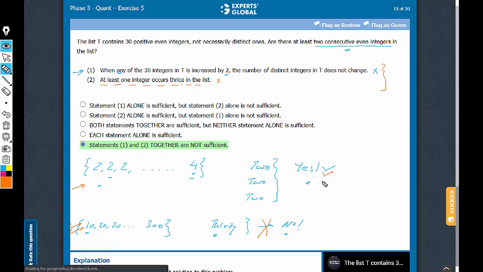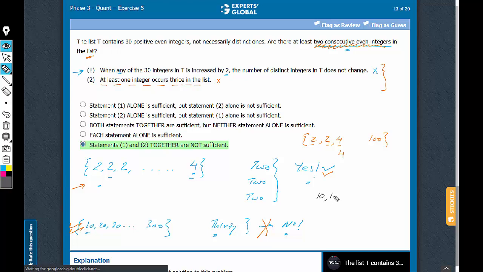See, the point is very simple. If there is a set, if there's something like say 2 and something else, let's say at the end we have 100, and if a 2 is repeating here, then when any of these repeating terms is increased by 2, we will get a new integer. We will get a 4, and therefore the number of distinct integers in the set will increase. The only case when the number of distinct integers will not increase is when there is already a 4 in the list. And if there is already a 4, then 2 consecutive even integers already exist in the list. So you can try, but you will never get a no.